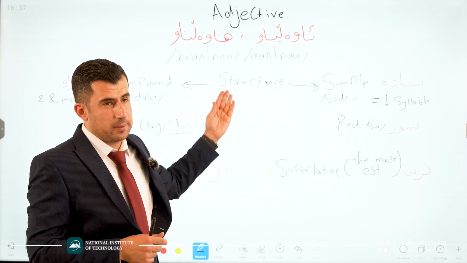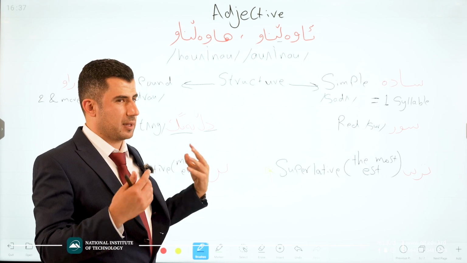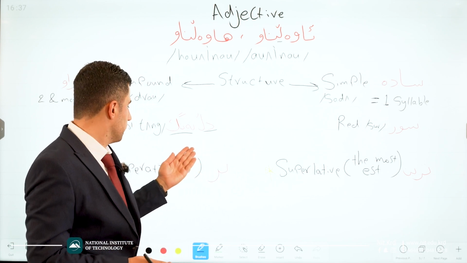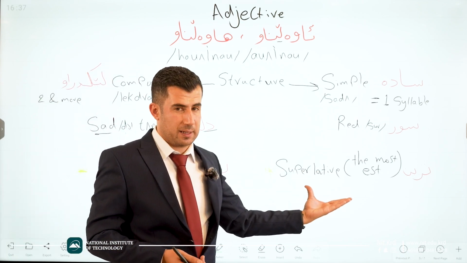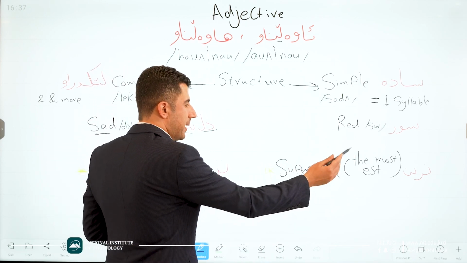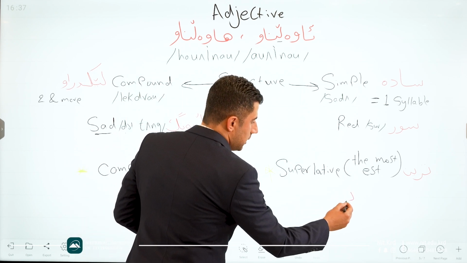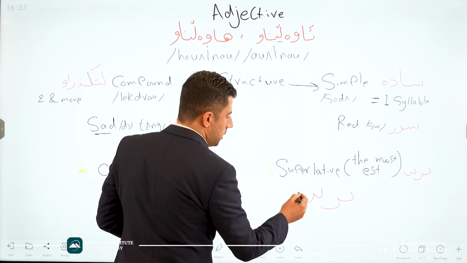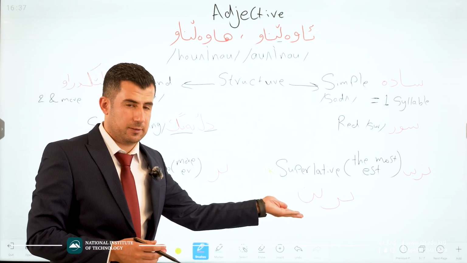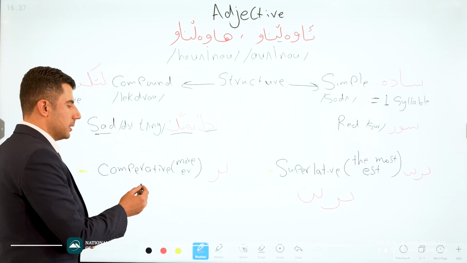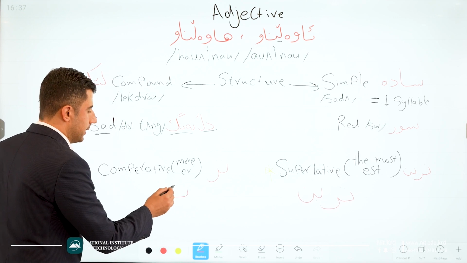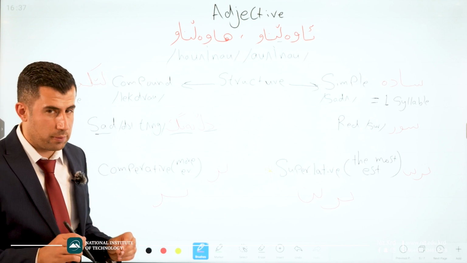In adjectives, the Kurdish language is like other languages and English, we have comparison. We have the comparative, and also we have the superlative. How do we make this process? In the Kurdish language, just by adding terin at the end of the Kurdish word, it becomes superlative. For making the comparative form, or making a comparison, we just use ter at the end of the word.